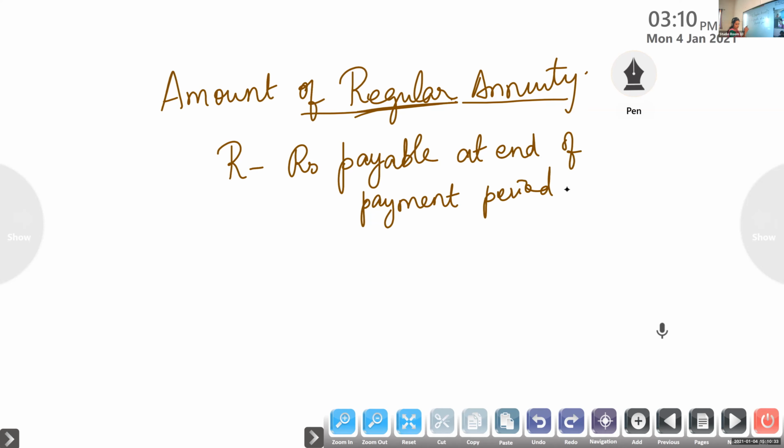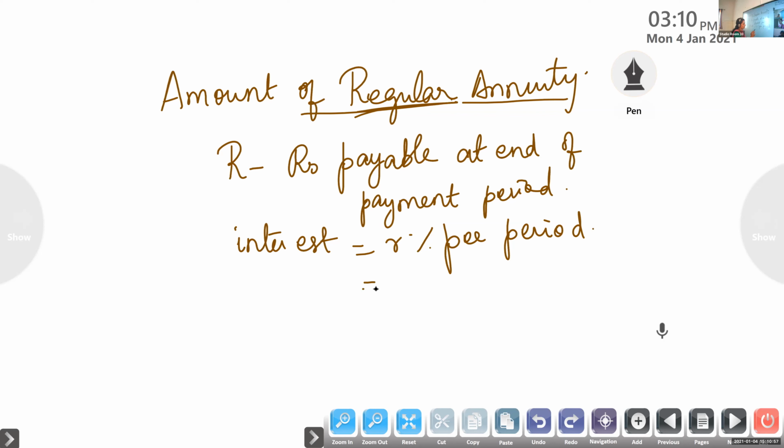And suppose the interest is given as R% per period. R% per period means if it is semi-annually we will divide it by 2, and if it is quarterly we will divide it by 4.